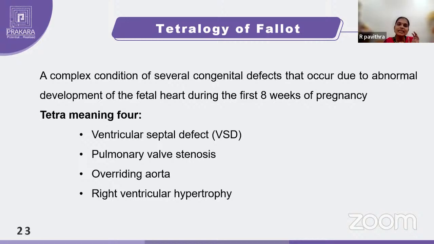If it is getting thickened, the pumping capacity of your muscle will get decreased. When the wall is thin, it will pump easily. When the wall is getting thick, it is very hard for the heart to pump the blood. All these together, we call tetralogy of Fallot.